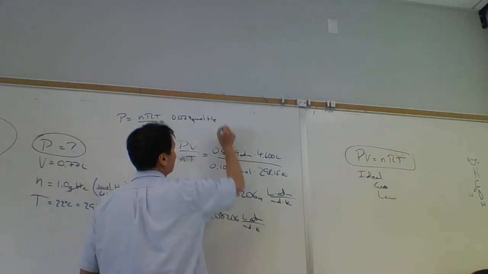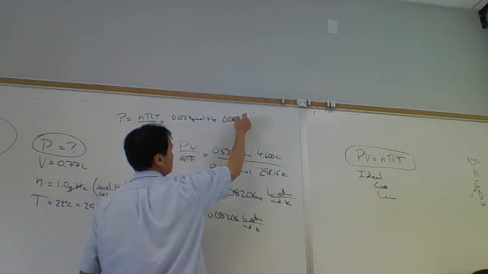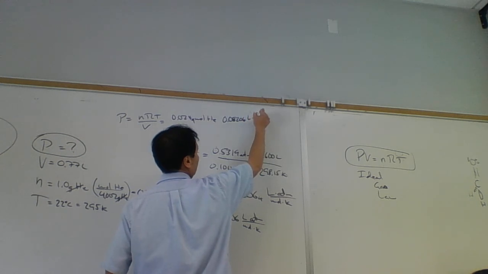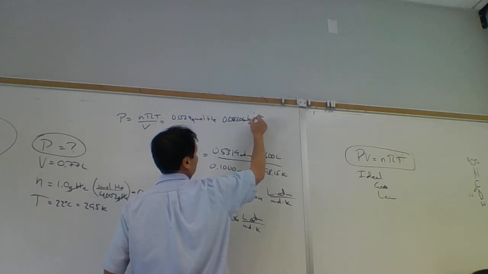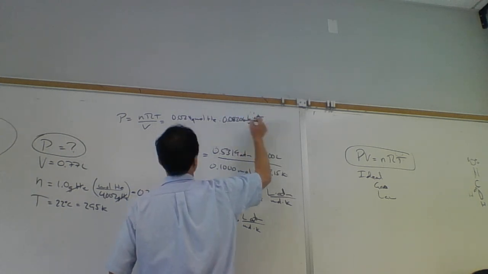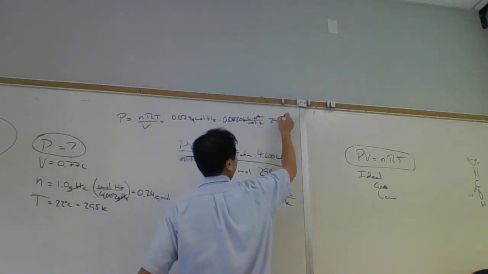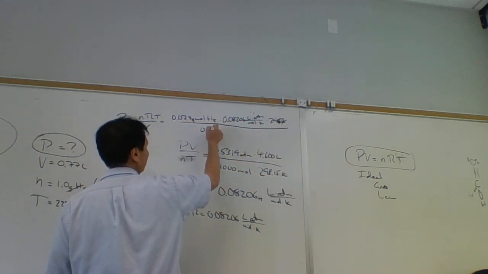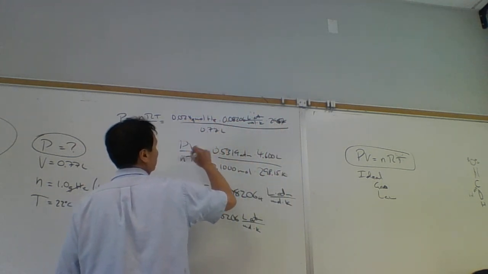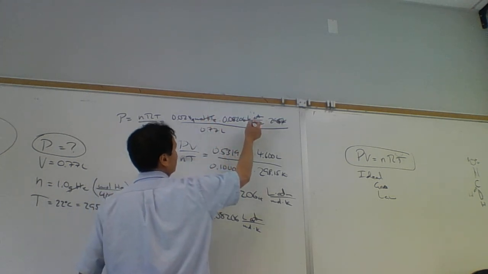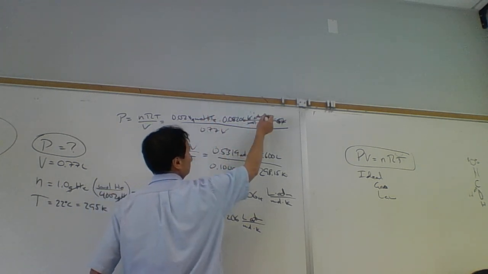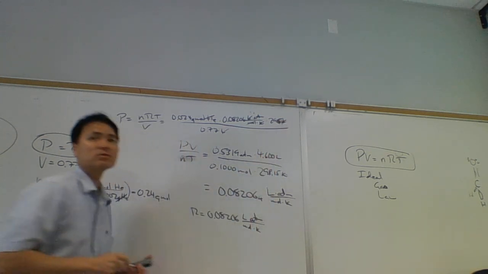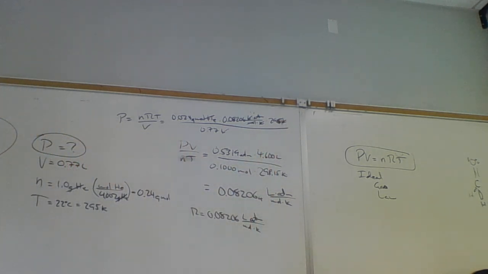So what we'll do is 0.0249 moles of helium times R. We memorize this R. It's 0.08206 liters times atmosphere per mole Kelvin, times T, 295 Kelvin, divided by V. The volume is 0.77 liters. When we look at this, the moles of helium cancel moles, liters cancel liters, Kelvin cancels Kelvin. That leaves us with atmospheres. And so we can use this to characterize the gas.